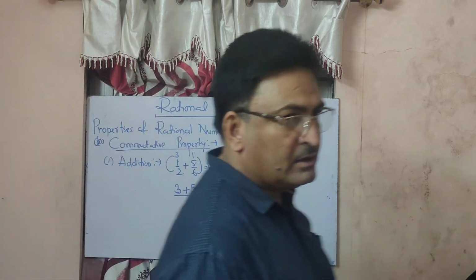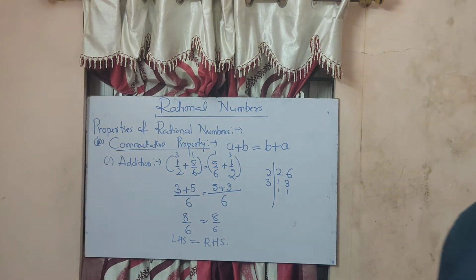Now we are going to do the next one, that is subtraction.